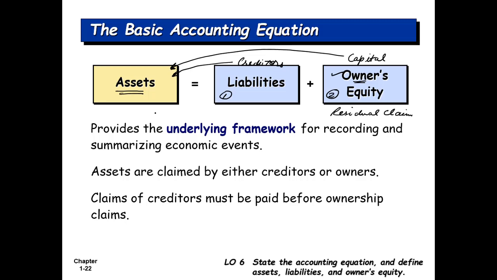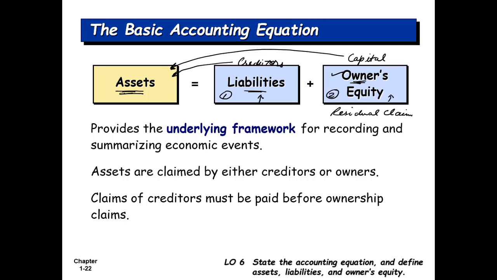Okay, so we have total assets of a business that would always be equal to claims of the creditors plus claims of the owner, right? So remember that. This is the basic accounting equation where assets are equal to liabilities and owner's equity. What are liabilities? Claims by the creditors on total assets. And what is owner's equity? Claims by the owner on the total assets, right?